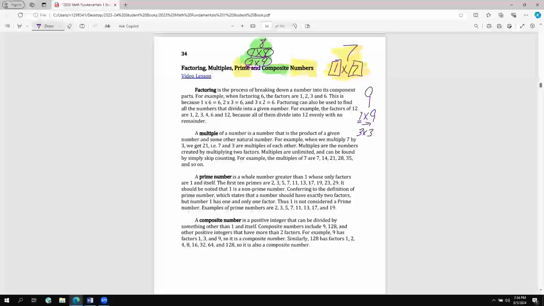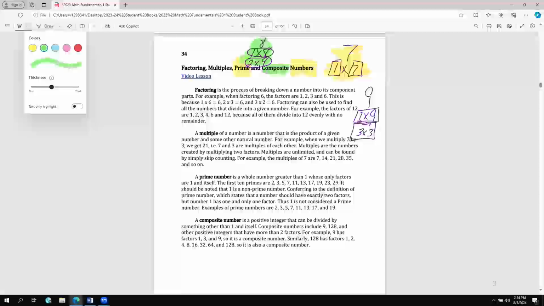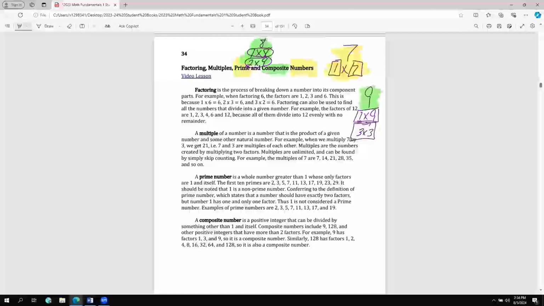So is there more than one way to multiply to get 9? And you'd say, yes, there is. Not only can I do 1 times 9, I can do 3 times 3. And because there's more than one way to multiply, that makes this number composite. Now, I'm going to throw it up there one more time. Let's try another number. Let's try the number 11.